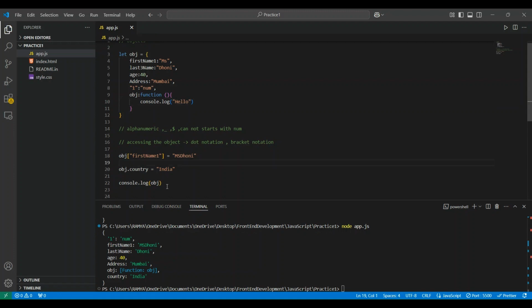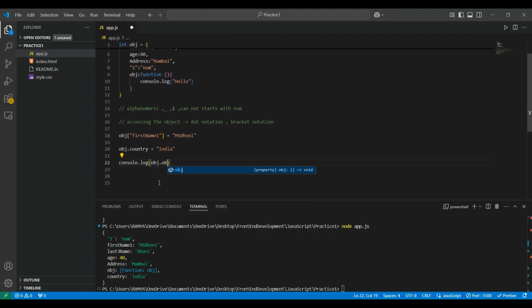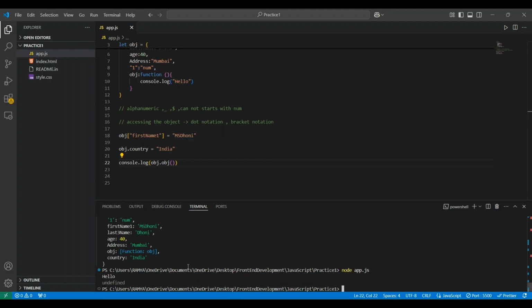Whenever we call this obj, let me call obj.obj. It did not return anything, that's why we get undefined. But whenever we call the function, it returns hello, right? We are getting the hello output.